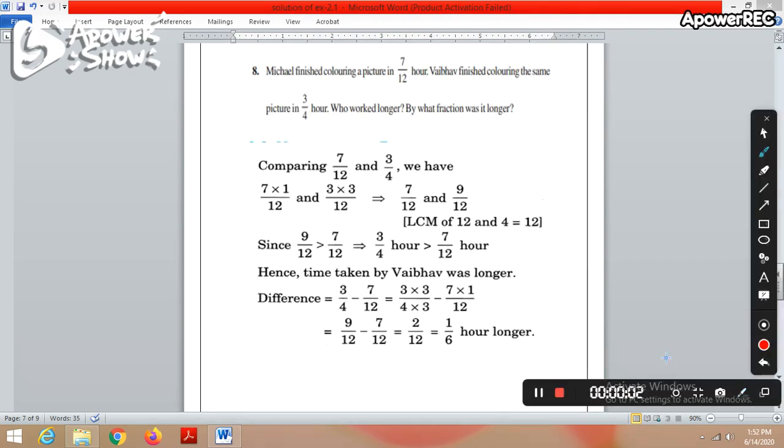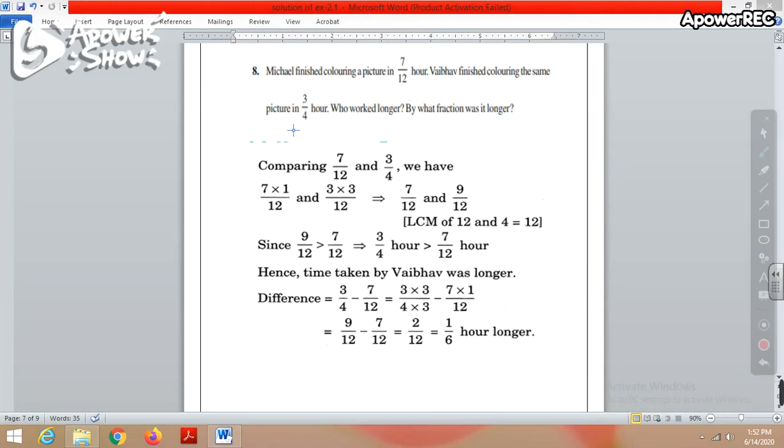Number 8 says, Michael finished coloring a picture in 7 by 12 hour. Weber finished coloring the same picture in 3 by 4 hours. So Michael and Weber are coloring a picture, and Michael is taking 7 by 12 hour, whereas Weber is taking 3 by 4 hour. So the first part of this question is, who worked longer? Michael worked longer or Weber worked longer?